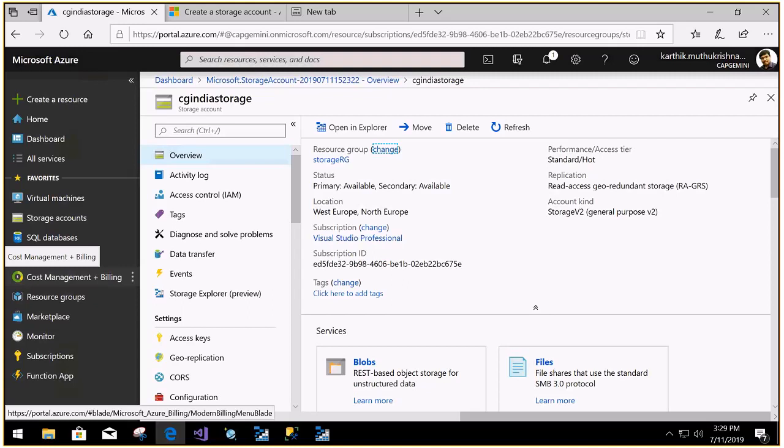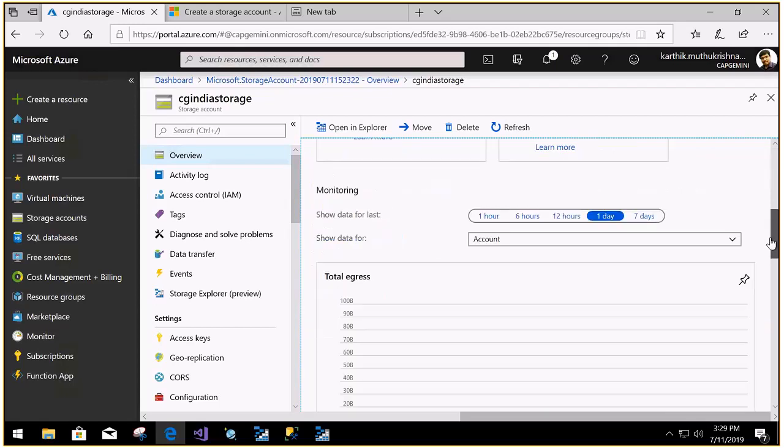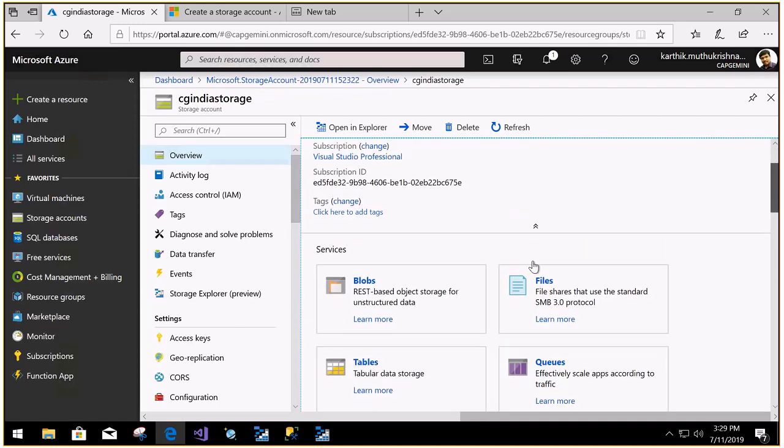To create the container, we have this option. So look at this. If you're going to work with blobs, are you going to work with blob or file? File is used for the SMB 3.0 protocol.